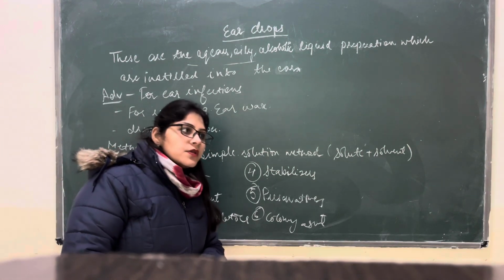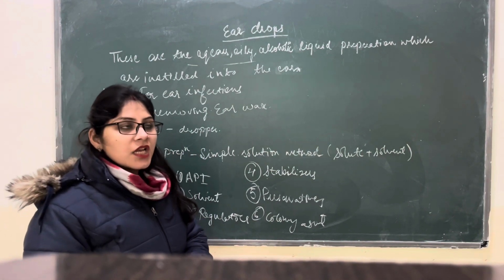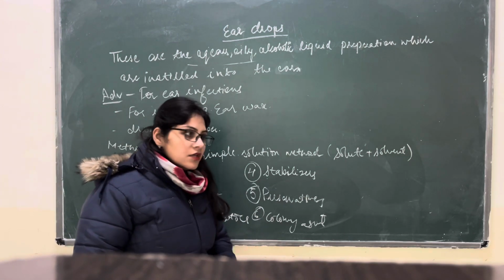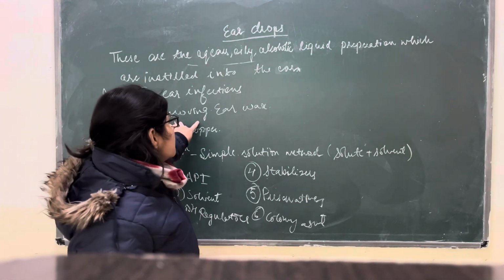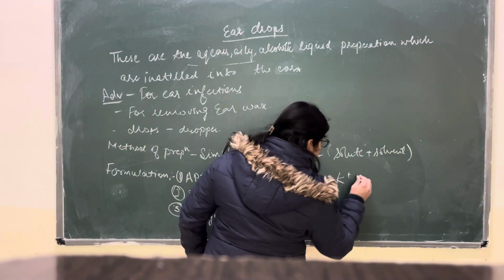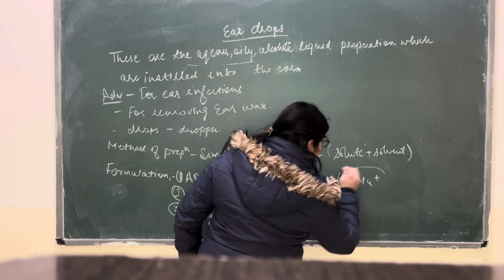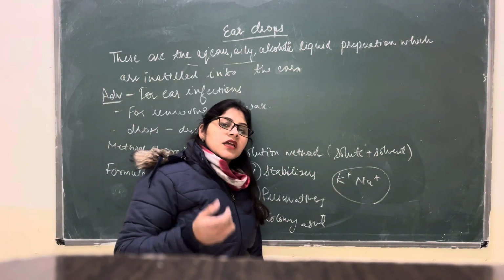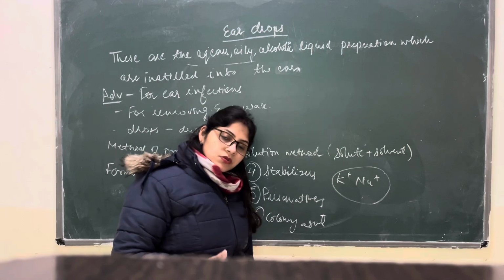In eye drops and nasal drops we require special ions which can protect the mucus layer. Due to this, in ear drops also we add potassium or sodium ions which are compatible with the mucus lining of the ear, so they do not cause any irritation to the ear.